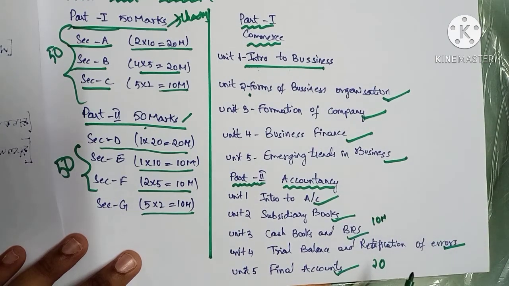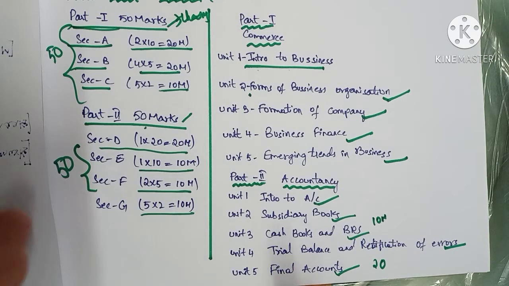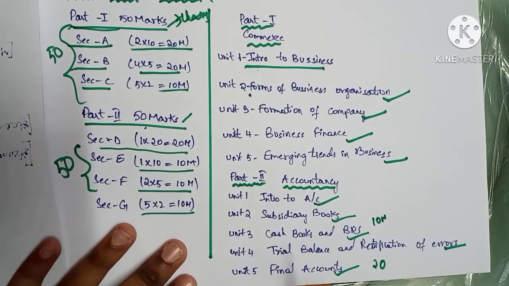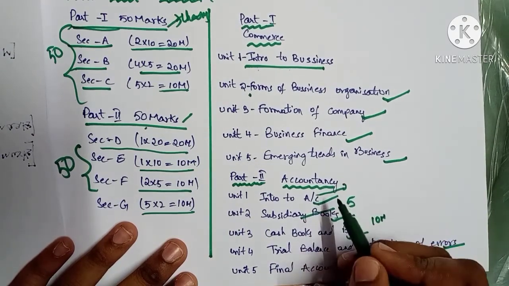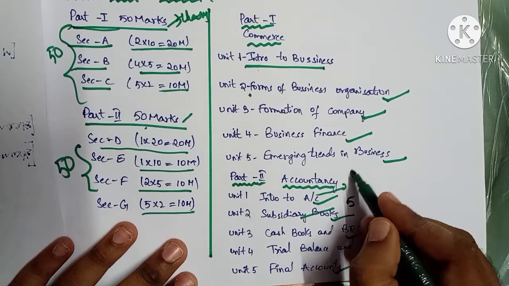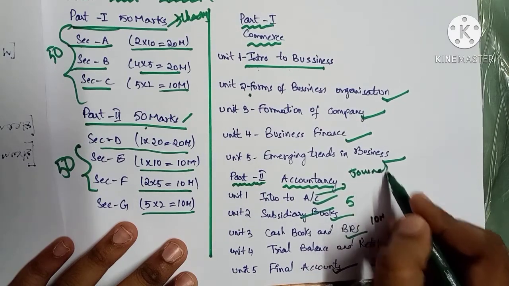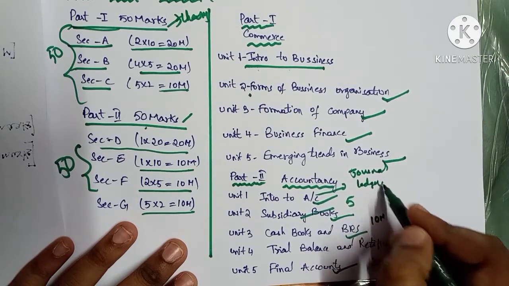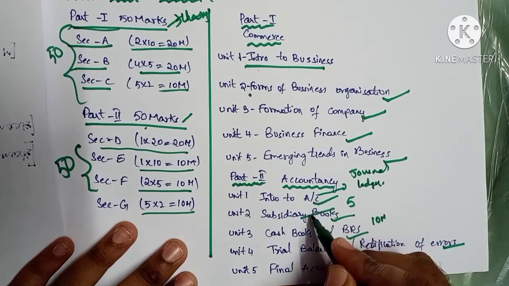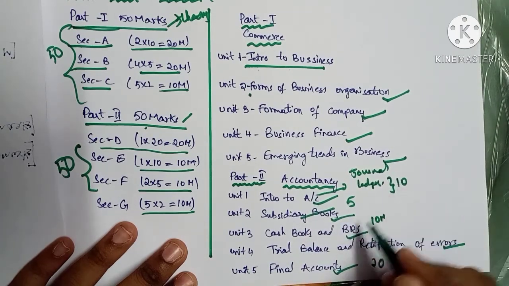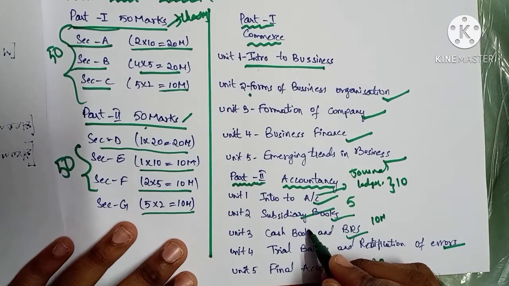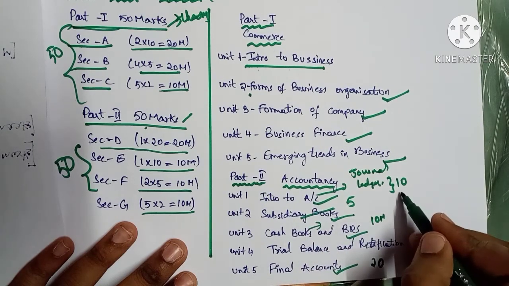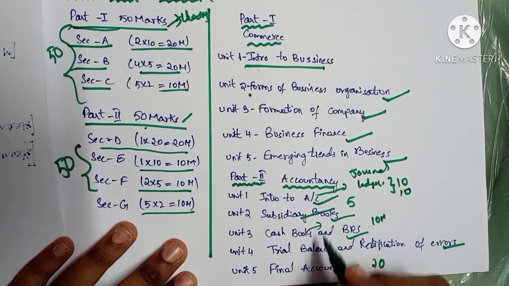So if you follow my approach to prepare for this examination, you have to learn subsidiary books for 5 marks. And in this first chapter there will be 2 things. One is the journal, another is the ledger. If you complete these 2 chapters, you will get 10 marks. Then we only have to answer any one of these, BRS or cash book. So it is better to answer cash book. It is very easy. So you will get 10 marks for cash book.